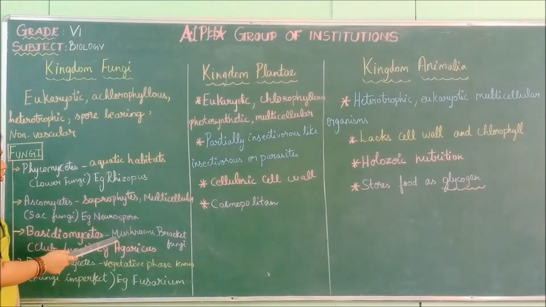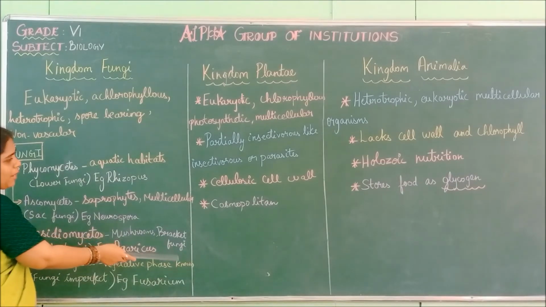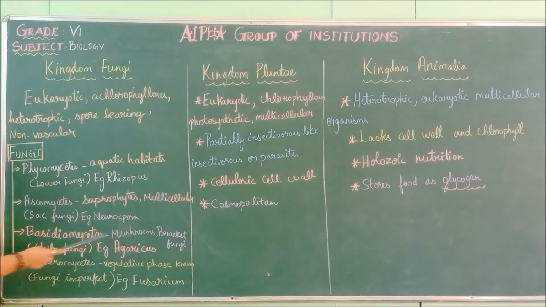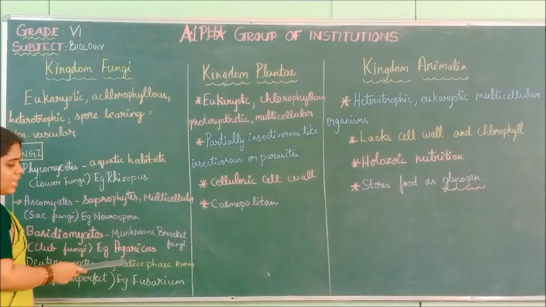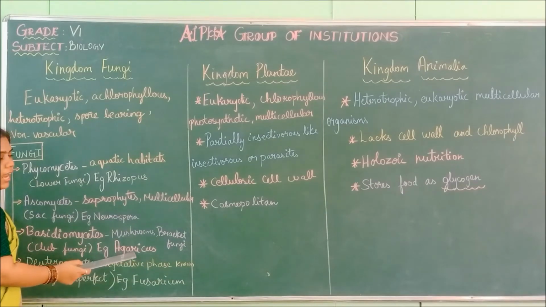Basidiomycetes. So they are mushrooms. The umbrella-like mushrooms come under Basidiomycetes. The mushrooms and bracket fungi. So these types of fungi come under Basidiomycetes. So Basidiomycetes is also called club fungi. Example, Agaricus.